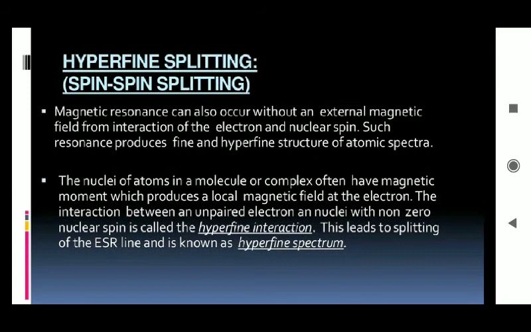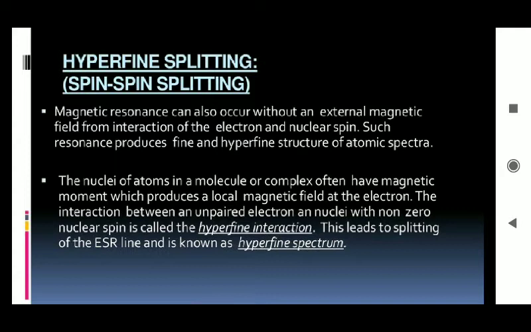There is one phenomenon which is very important during the study of ESR spectroscopy, that is hyperfine splitting, which is also called spin splitting. In that, magnetic resonance can also occur without an external magnetic field, from the interaction of the electron and a nuclear spin. So it can occur in the absence of an external magnetic field also. When there is an interaction between the electron and nuclear spin, there is a formation of magnetic resonance which produces fine and hyperfine structure of the atomic spectra, right?